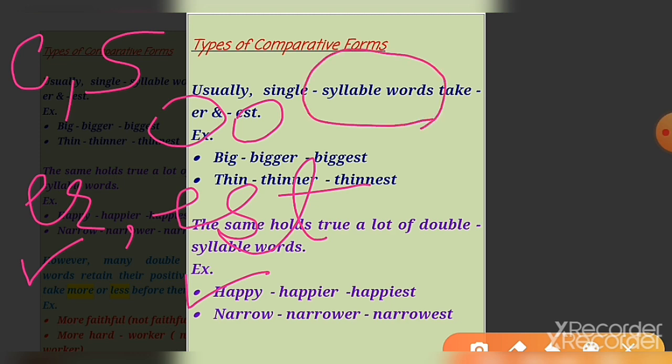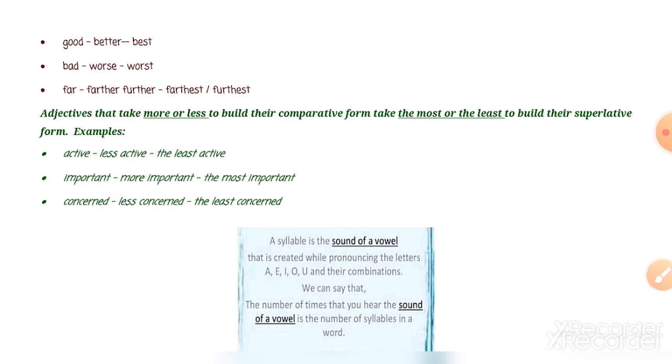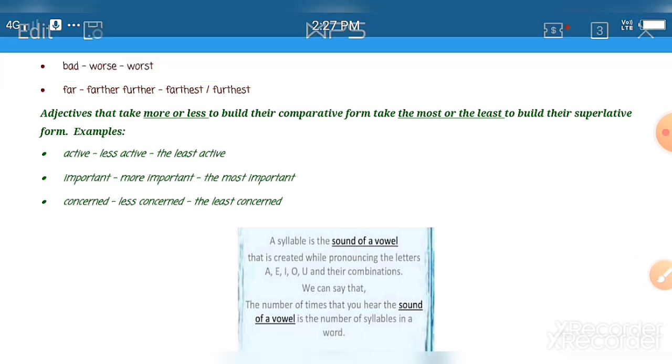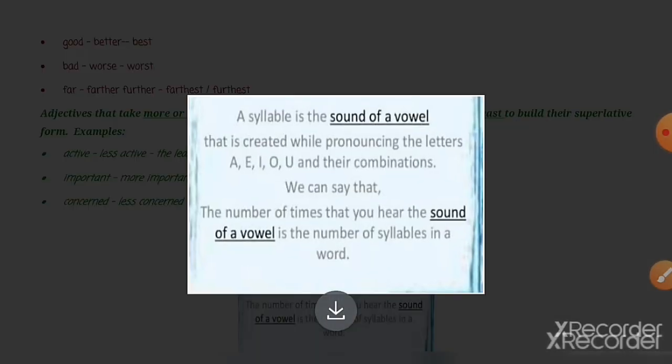Okay, single syllable words. What is syllable? Let me explain you first. You can see here it is written that a syllable is the sound of a vowel that is created while pronouncing the letters A, E, I, O, U and their combinations. We can say that the number of times you can hear the sound of a vowel is the number of syllables in the word.